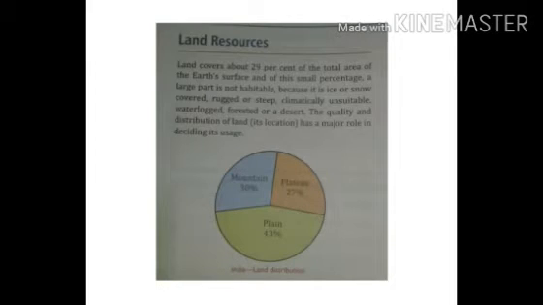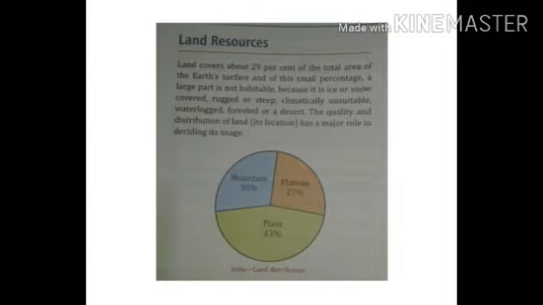You should know that land is a great resource, but land covers about 29% of the total area of the earth's surface. And whatever the small area of this land surface is, among it a large part of area is not habitable. It is not usable by the human beings because most of the land is covered by ice or snow. Also, some lands are rugged or steep.